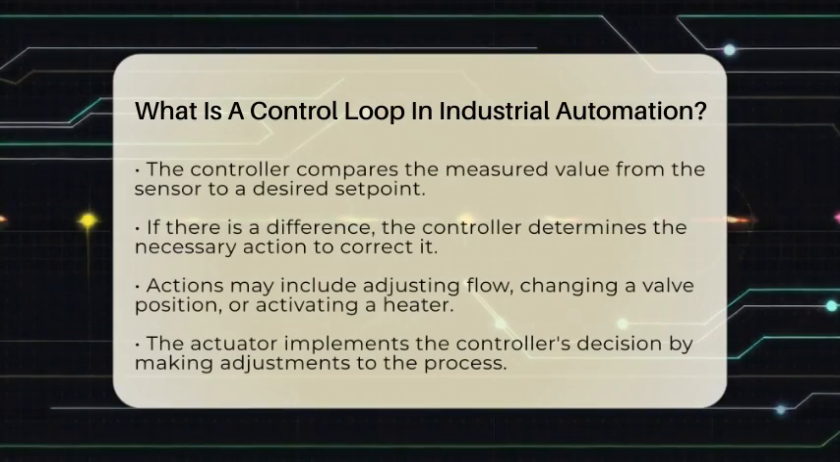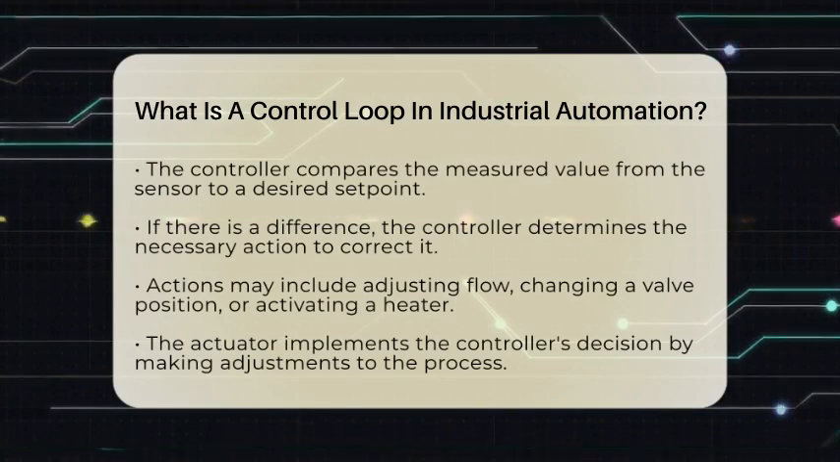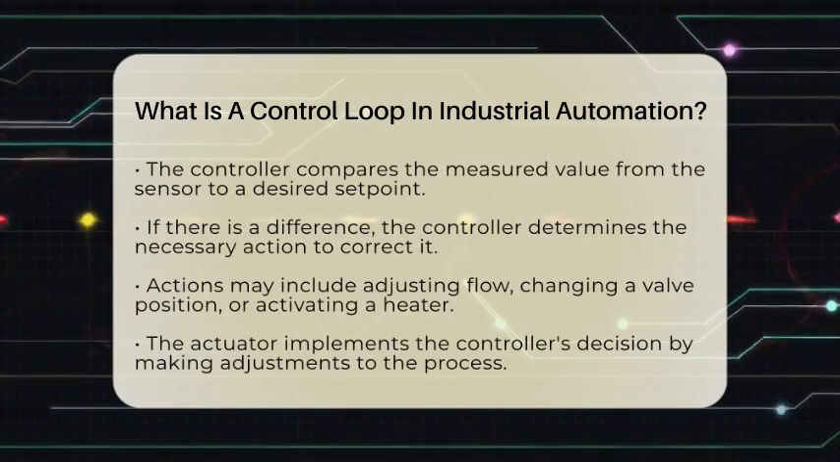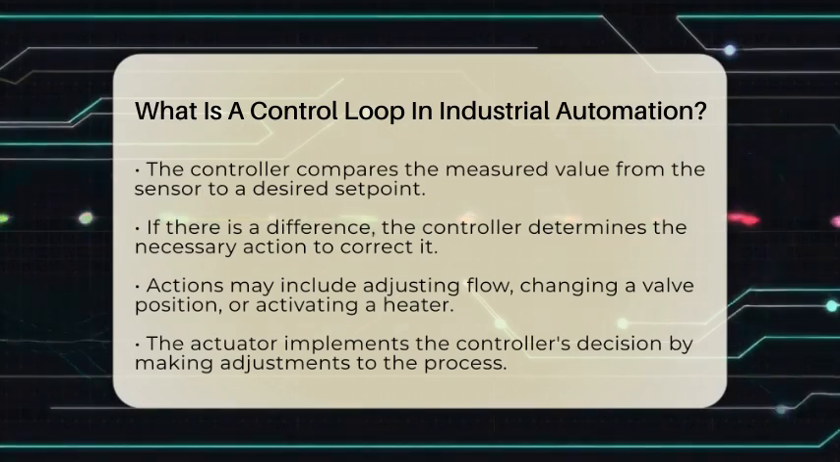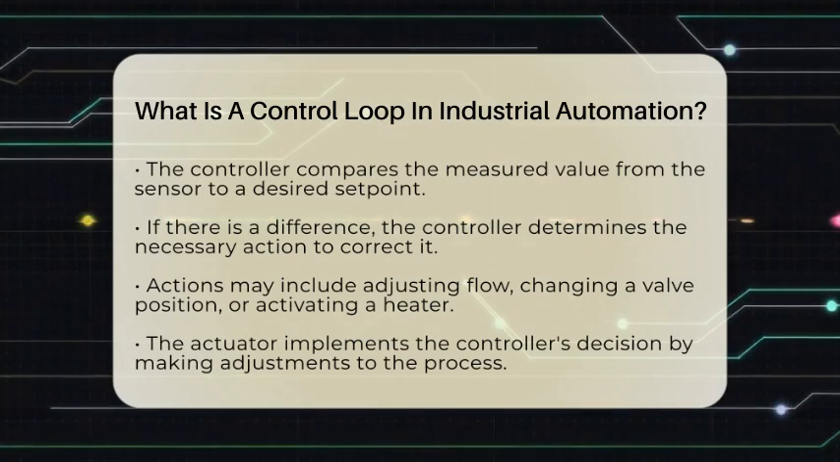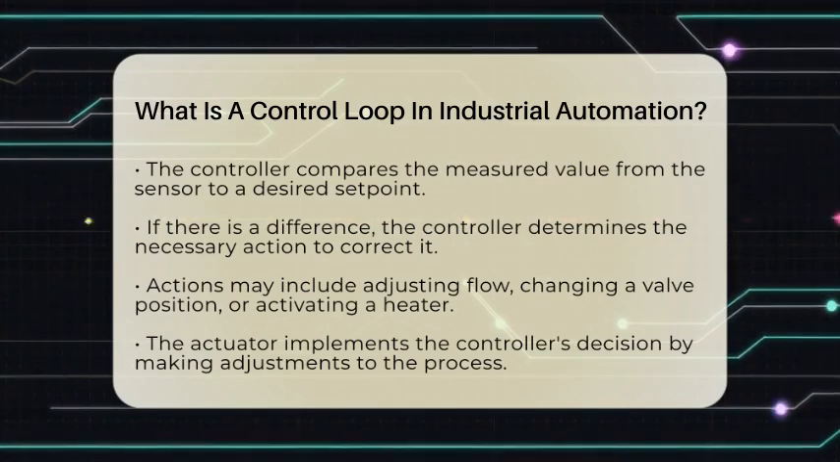Next, we have the controller. This is where the magic happens. The controller takes the measured value from the sensor and compares it to the desired set point. If there is a difference between the two, the controller decides what action is needed to correct it. This could mean increasing or decreasing the flow of a substance, adjusting a valve, or activating a heater.